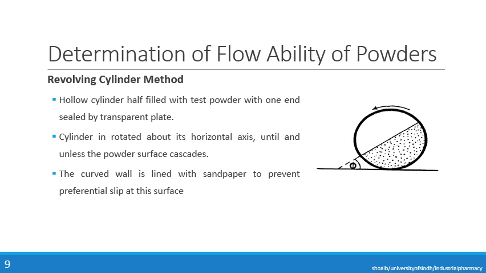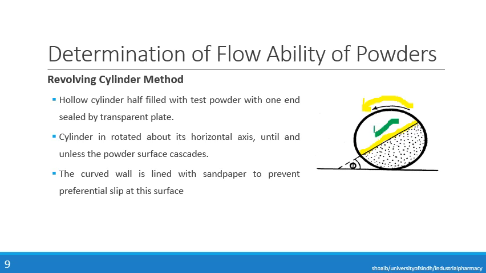So if you see in this, the powder is half filled, and it is covered from one side by a transparent plate, so we can see inside this cylinder. Afterwards, this cylinder is rotated or revolved along the surface until the powder starts to cascade.